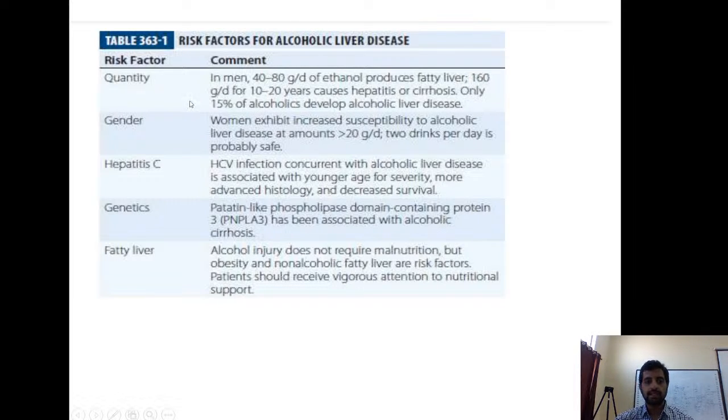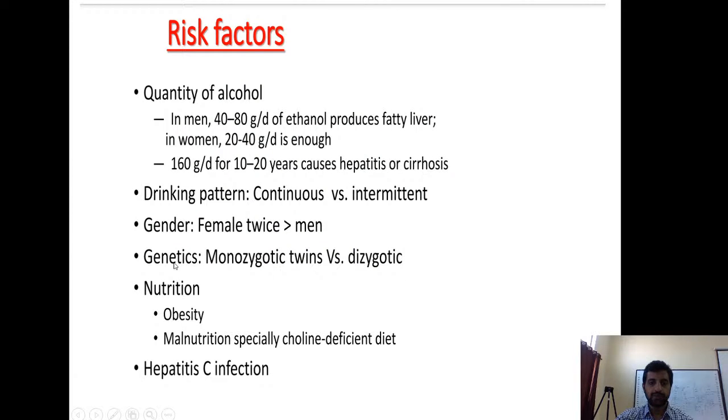Hepatitis C has a synergistic effect with alcohol. Hepatitis C produces hepatitis as we already know, and alcohol also produces hepatitis. When these two are put together, the risk increases many-fold and also the severity increases many-fold. Genetic disorders like PNPLA3 are important in non-alcoholic steatohepatitis, non-alcoholic fatty liver disease, and also in alcoholic fatty liver disease. Okay, so this is it.